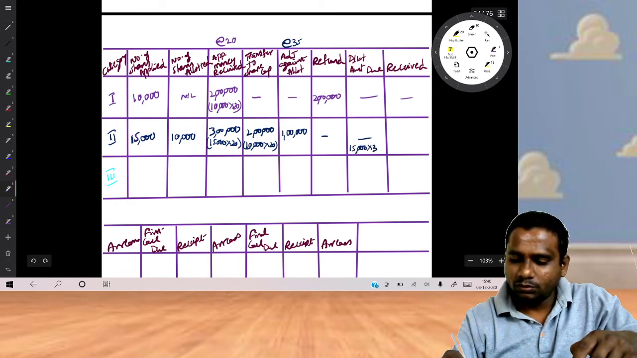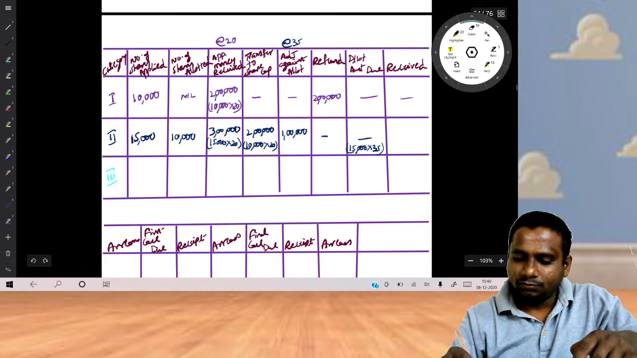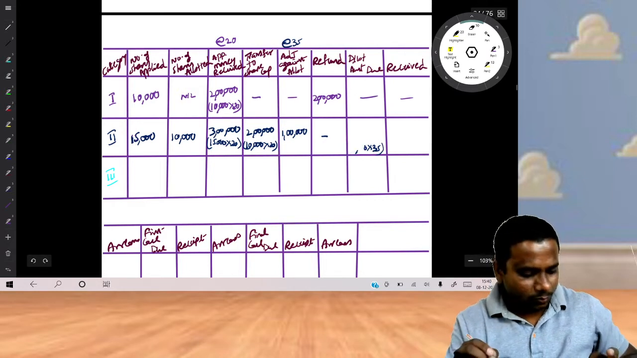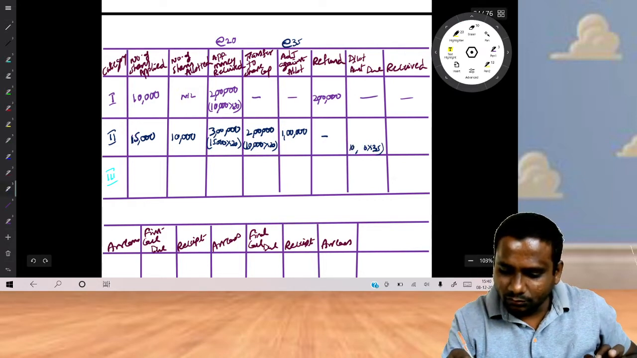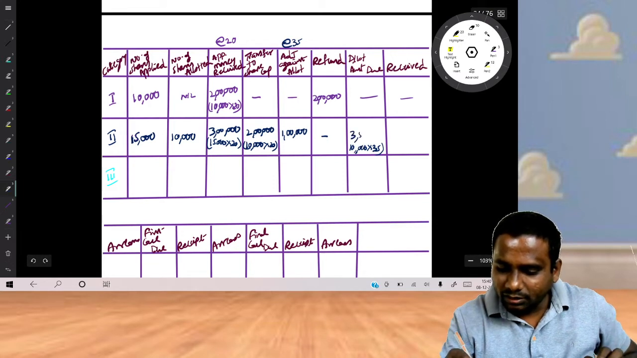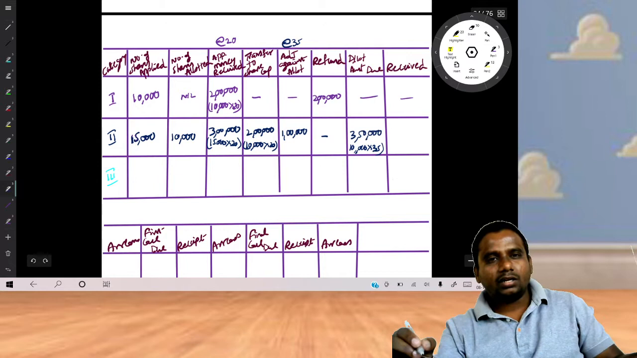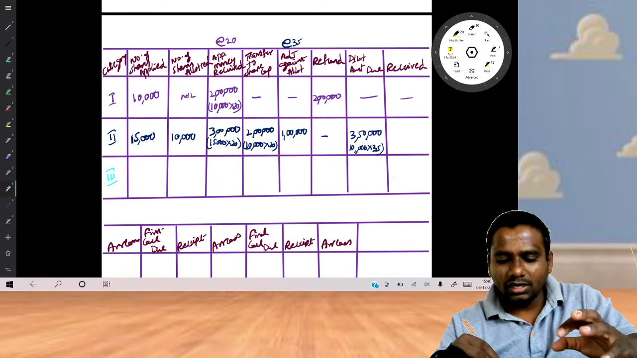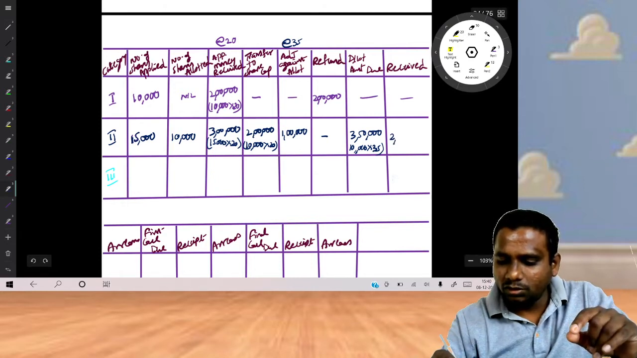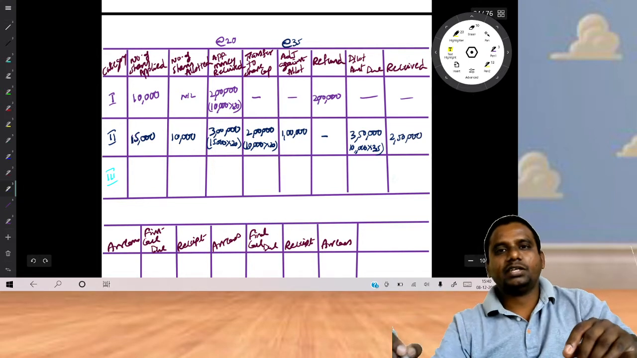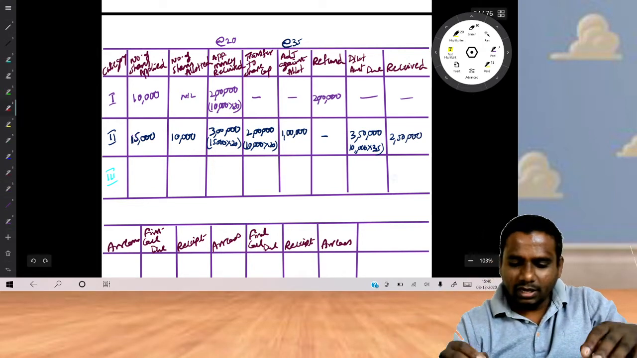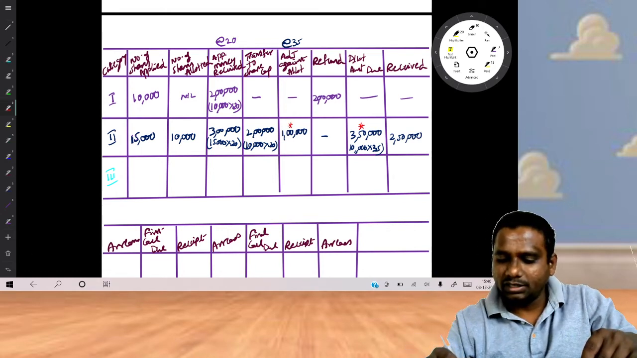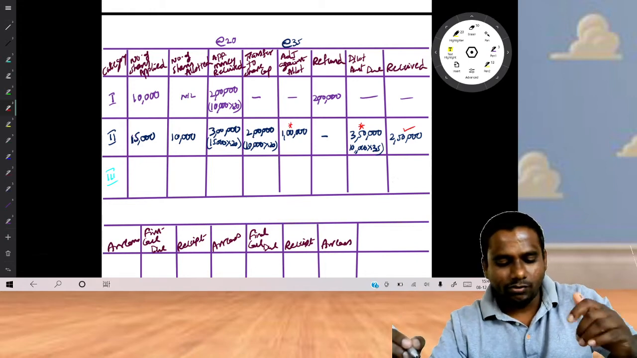Next, tell me, what is the amount due on allotment? Sorry, 10,000 shares into 35 rupees, because we have allotted only 10,000. So 3 lakh 50,000 is the amount due. Out of 3 lakh 50,000, already 1 lakh is adjusted. So how much will you receive now? 2 lakh 50,000. I repeat, out of 3 lakh 50,000, we have already adjusted 1 lakh, and the remaining amount we will receive is 2 lakh 50,000.